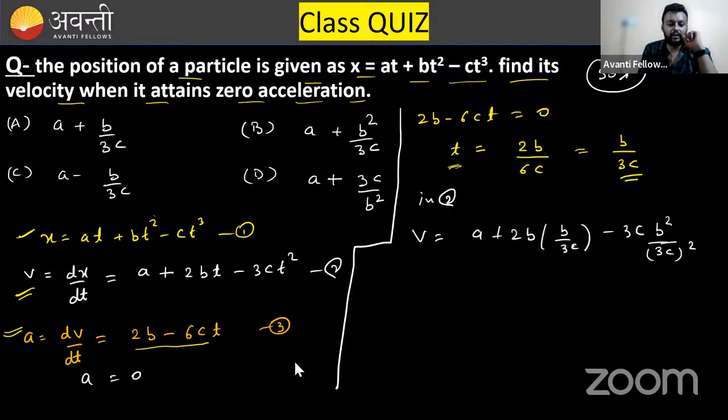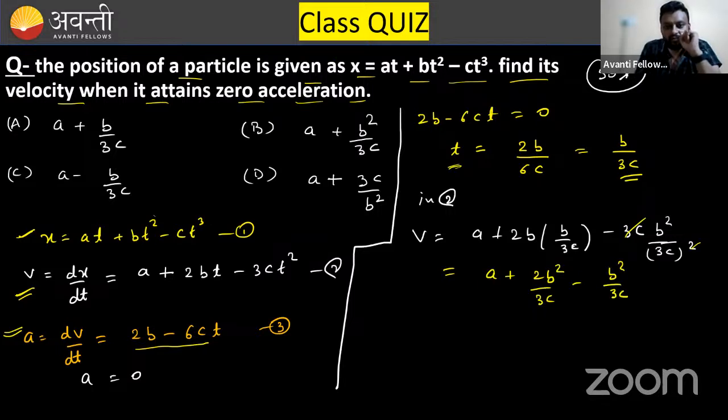You can solve it. The 3c can be cancelled, so this will be a plus 2b square by 3c minus b square by 3c.